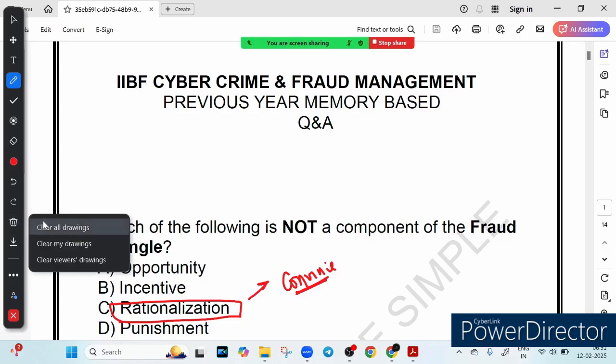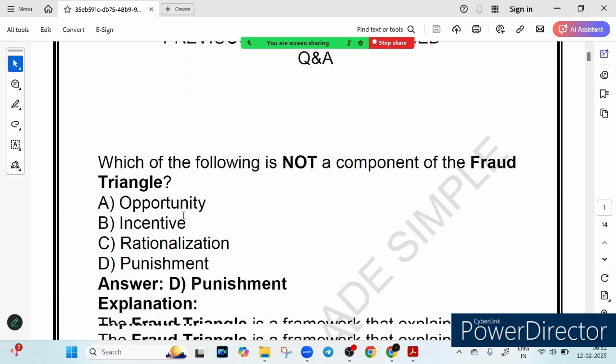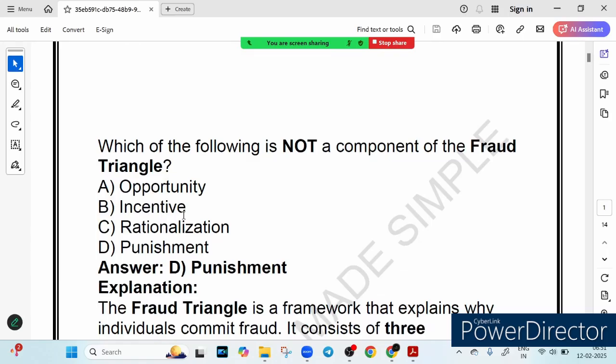And option D says punishment. Punishment is not a part of the fraud triangle, because punishment is something which happens after fraud is caught. A strict punishment policy actually reduces fraud because people are scared of the consequences. For example, if a company has a strong fraud policy like immediate termination or legal action, employees will think twice before committing fraud. So what is the final answer? The correct answer is option D, punishment, because punishment is a deterrent, not a reason why fraud happens.